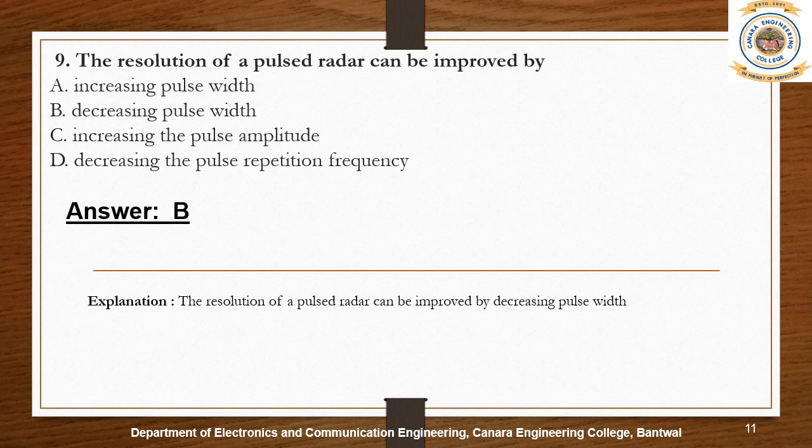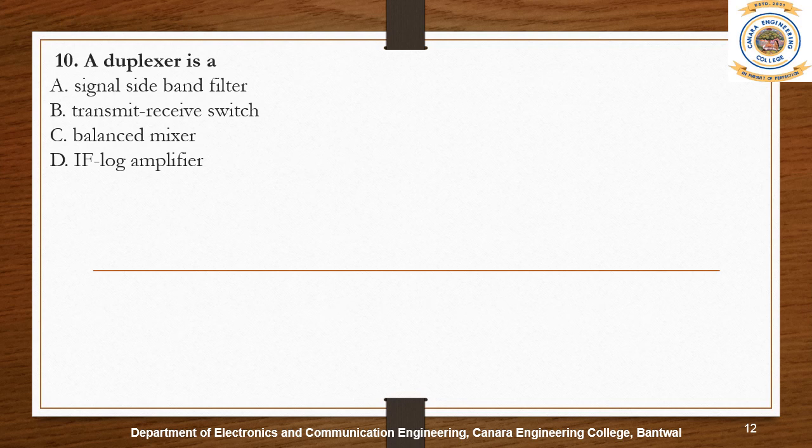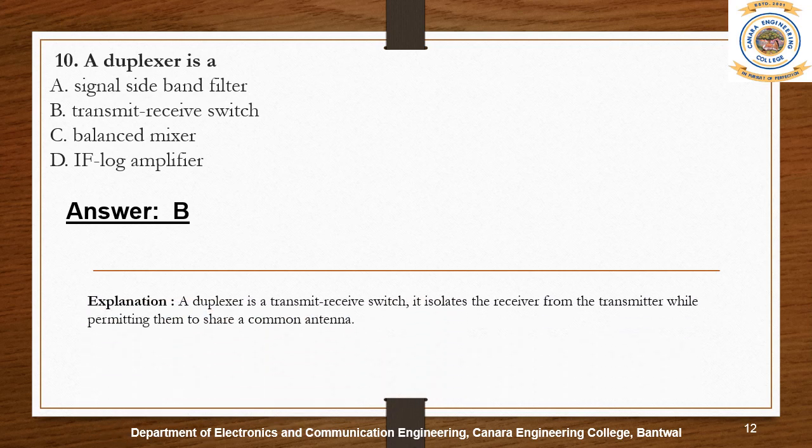A duplexer is an electronic device that allows bidirectional communication over a single path. Most radio repeater systems include a duplexer. A duplexer is a transmit-receive switch, as I told before.